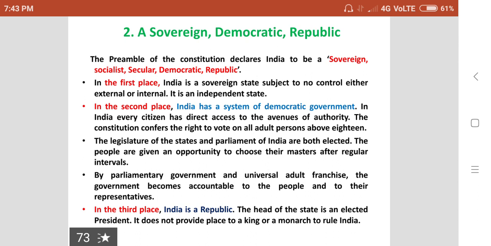By parliamentary government and universal adult franchise, the government becomes accountable to the people and to their representatives. In the third place, India is a republic. The head of the state is an elected president. It does not provide place to a king or a monarch to rule India.